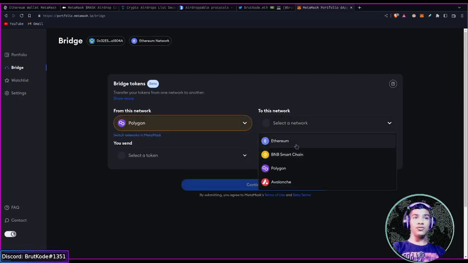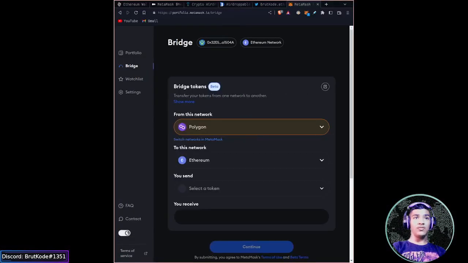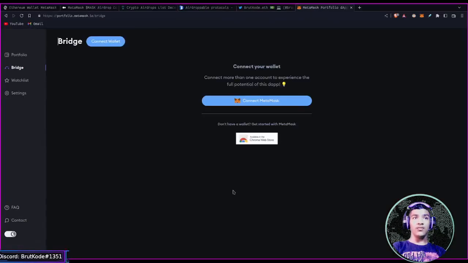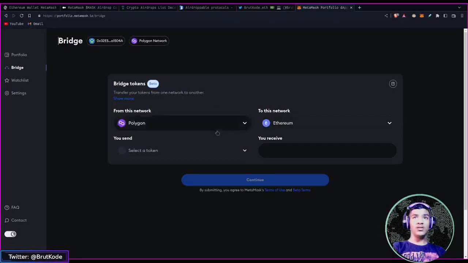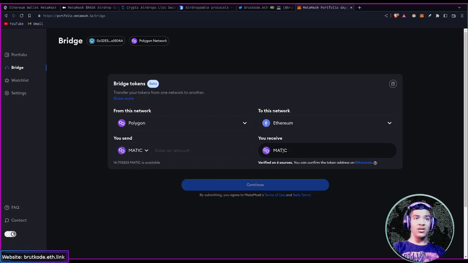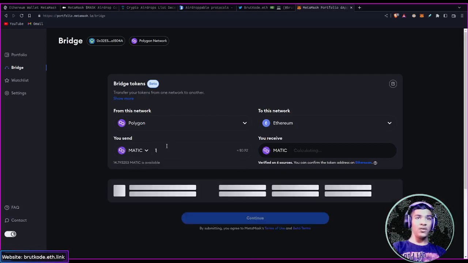If I say Polygon to Ethereum and switch networks in the Metamask wallet, I think it's connecting, and you see here I would send Matic, and I would receive Matic in Ethereum. If I send one Matic, and it's calculating, I have 14 Matic in this wallet.